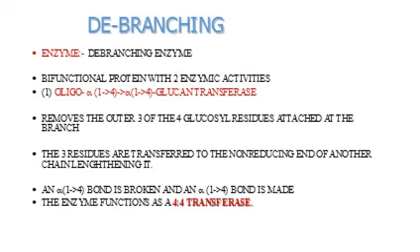So what does this enzyme do? It removes the outer 3 of the 4 glucosyl residues attached at the branch. The 3 residues are transferred to the non-reducing end of another chain, and that is then lengthened by 3 residues, and what is left behind is 1 glucose residue at the branch point. So an alpha-1,4 bond is broken and an alpha-1,4 bond is made, and so the enzyme acts as a 4,4 transferase.